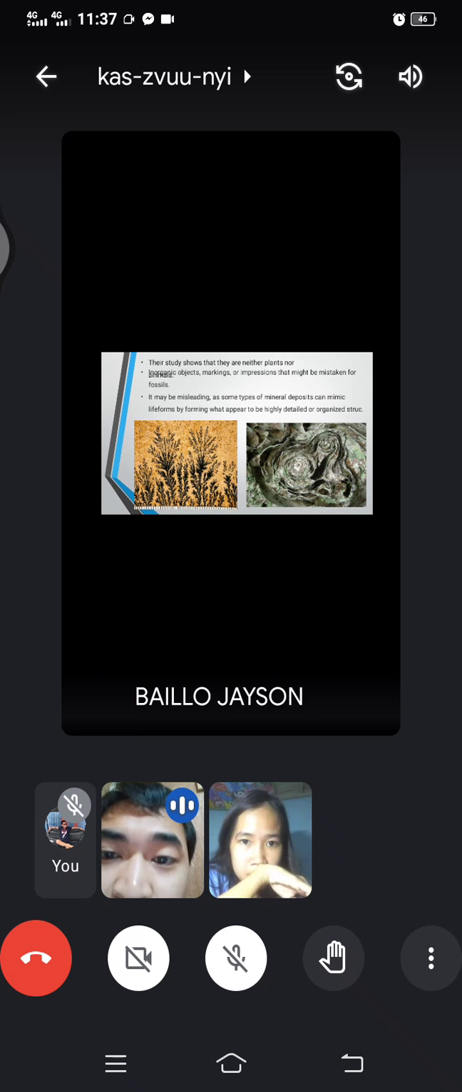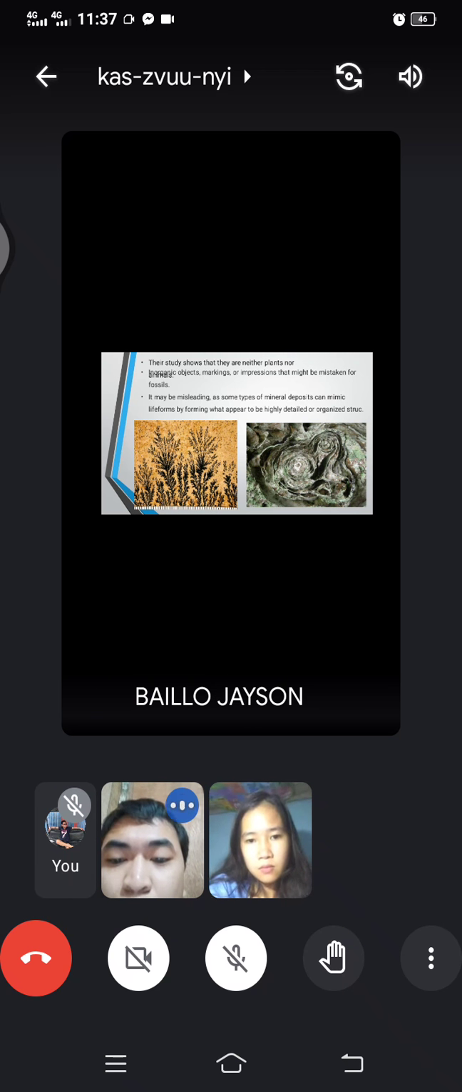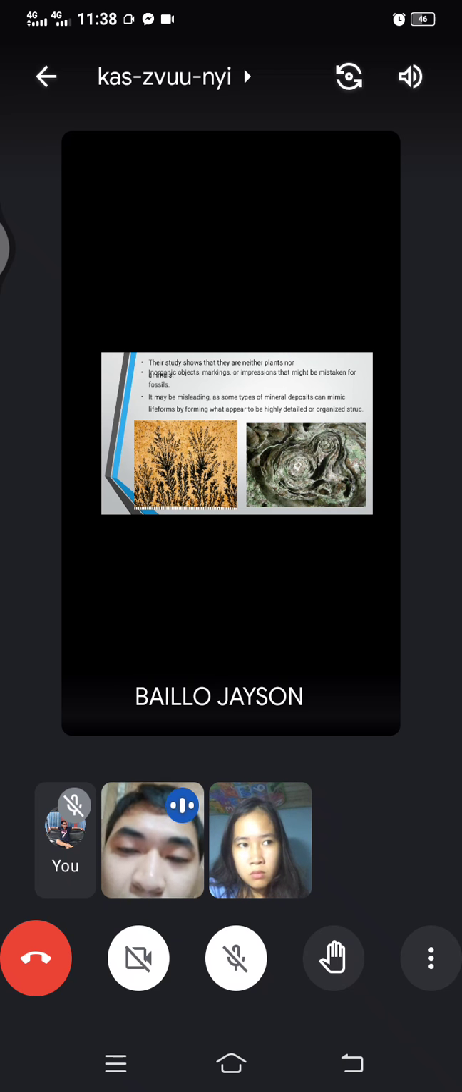Their studies show they are neither plants nor inorganic objects. Markings or impressions that may be mistaken for fossils. It may be misleading as some types of minerals can mimic life, forming what appear to be highly detailed or organized structures. The pseudofossils is a fossil of manganese oxide in the form of dendrite. Then this looks like moss or plant fossils.